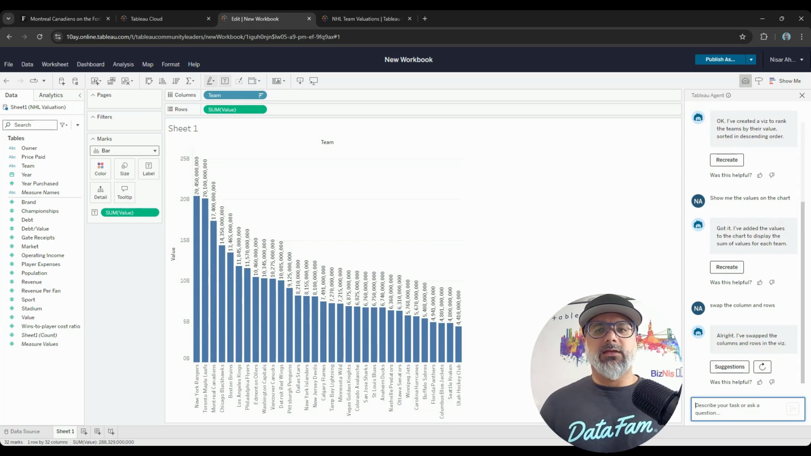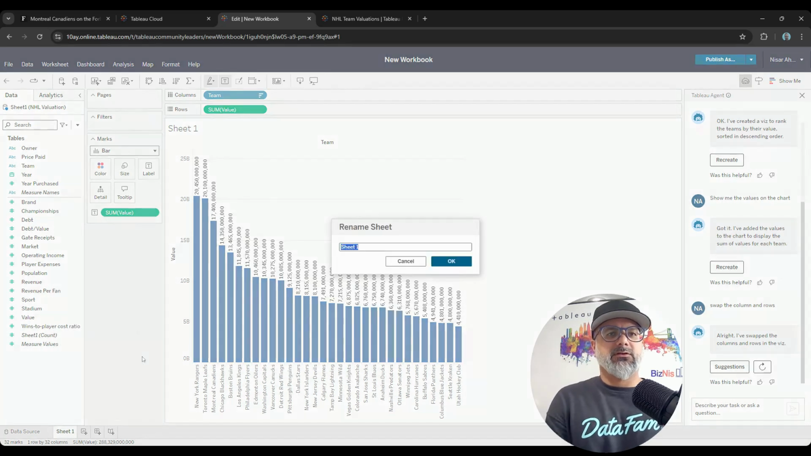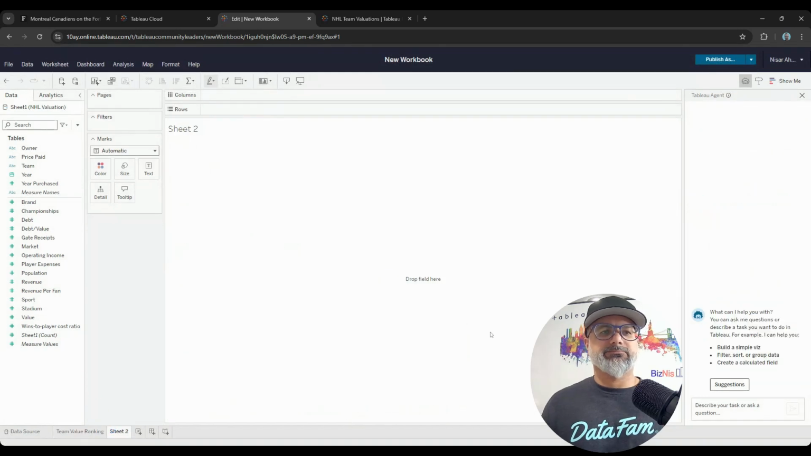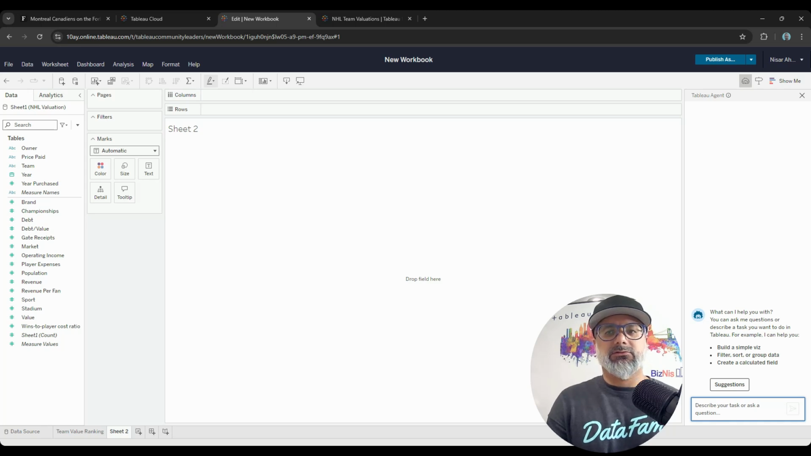What else? When I want to start over with Tableau Agent, what I have to do is create a new worksheet. Let me relabel this one so I know what this is. I'll call this Team Value Ranking. And now I'll create a new worksheet. I also know that I want to have some type of trend over time. So I'm going to ask it to give me a trend of value over time by year.